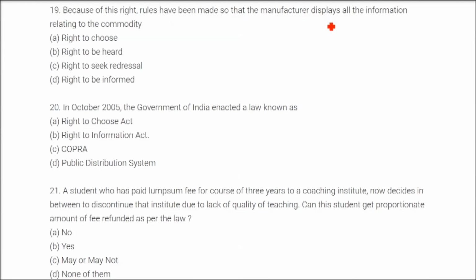Because of this right, rules have been made so that the manufacturer displays all the information relating to the commodity, and it is D, right to be informed. In October 2005, the Government of India enacted a law known as RTI, Right to Information Act. A student who has paid a lump sum fee for a course for 3 years to a coaching institute now decides in between to discontinue that institute due to lack of quality of teaching. Can this student get a proportionate amount of fee refunded as per the law? And the answer is yes. He must and he should get it. So the answer is B, yes.